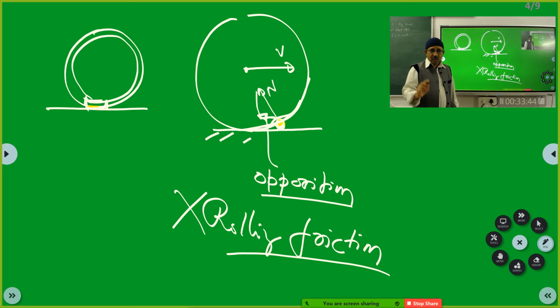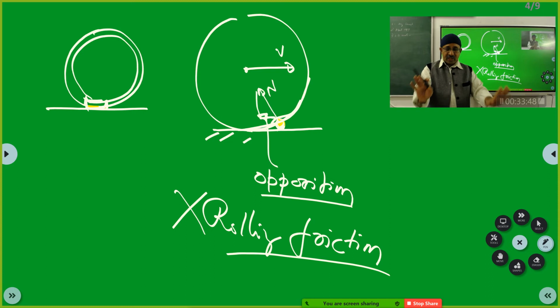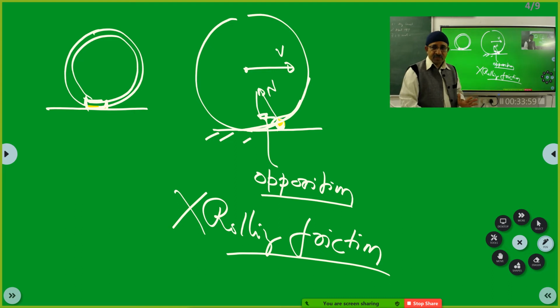Did you all appreciate and understand? Now don't do any more research on rolling friction. It is not there for your syllabus. You should just know that if the shape of the wheel, for whatever reason, changes while in motion, then there is a horizontal component due to the change in shape which opposes the motion, and that opposition we call rolling friction. That's all. Nothing more, nothing less. You will not have any numericals on that.